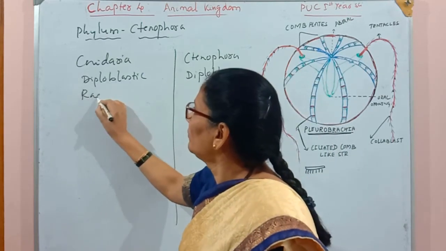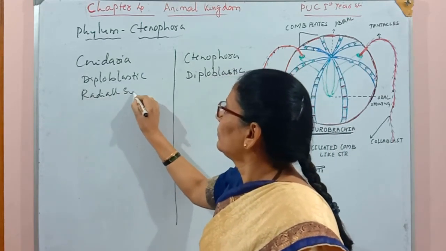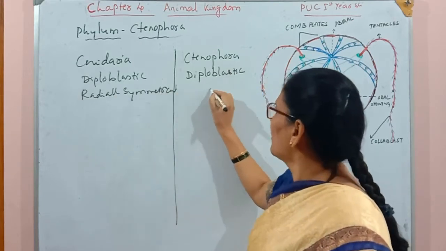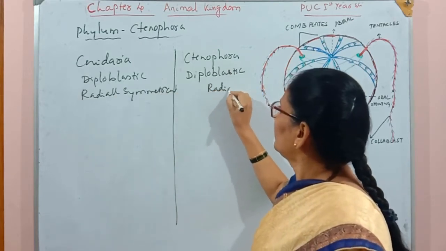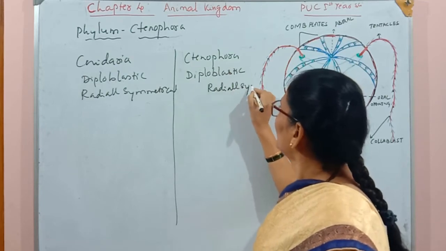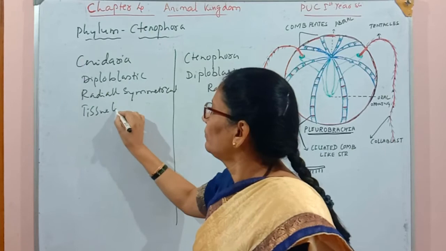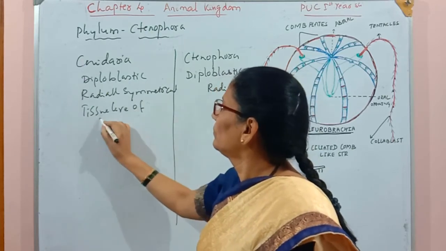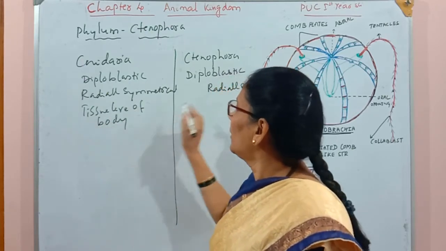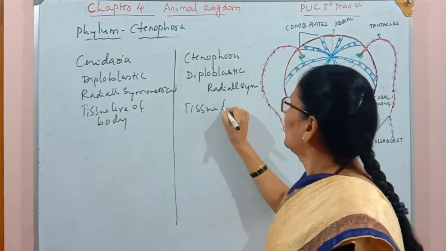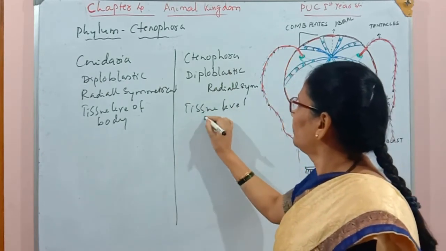Radial symmetrical, and these are also radially symmetrical. Tissue level of body organization, and these organisms also have the tissue level of body organization.